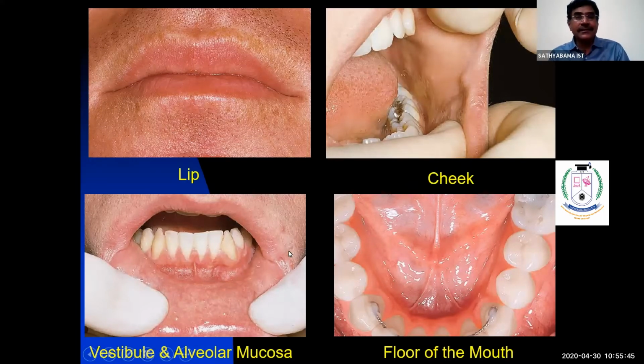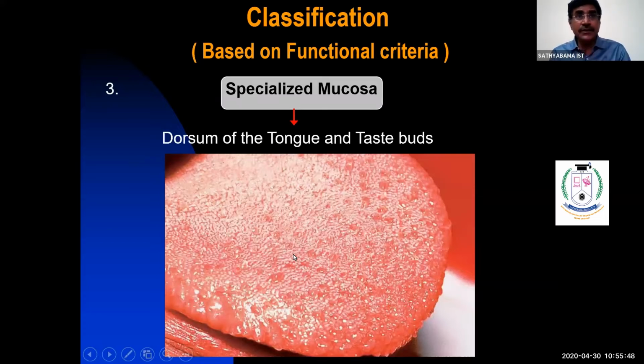The tongue, as you all know, is specialized mucosa because of the presence of taste buds in the papillae. We have different papillae present on the dorsum of the tongue. This is the tongue where you have the different types of papillae with taste buds. Because of the taste buds, it carries sensation and also gives the taste for different kinds.